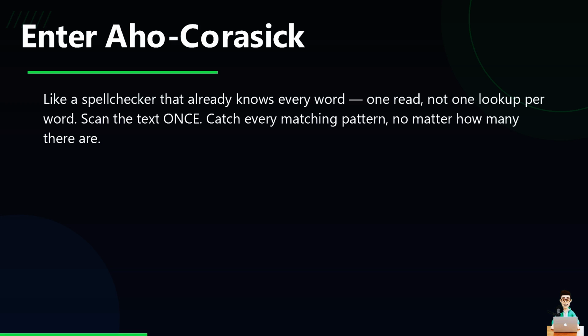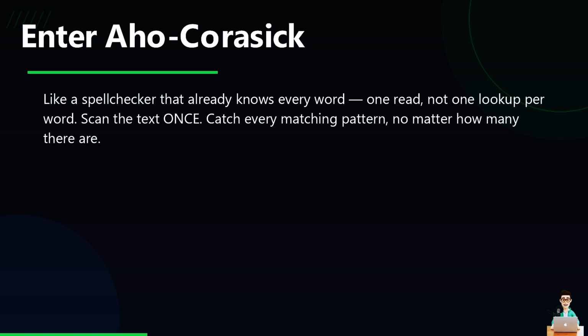That's the same trick an algorithm called Aho-Corasick plays with our banned word list. Build one structure out of all the patterns ahead of time. Then read each incoming message exactly once, left to right, and it flags every match it passes along the way. No rereading the same text thousands of times.